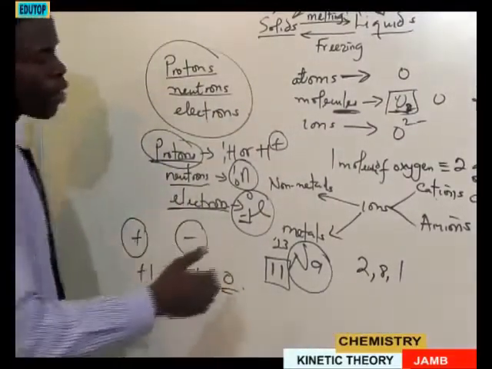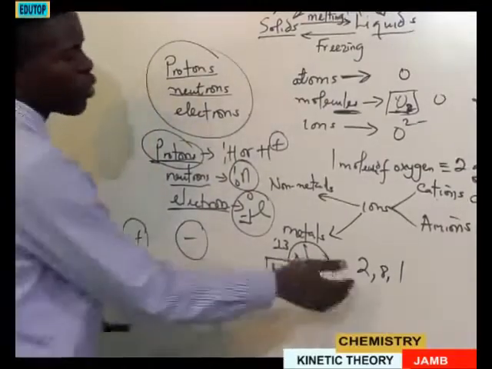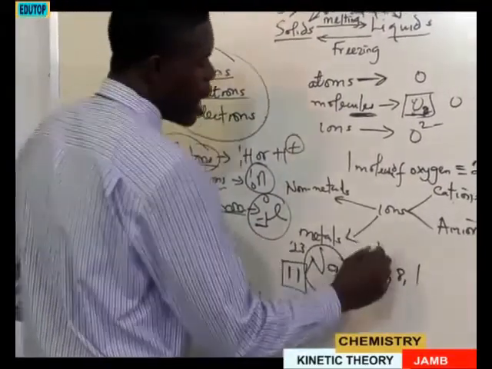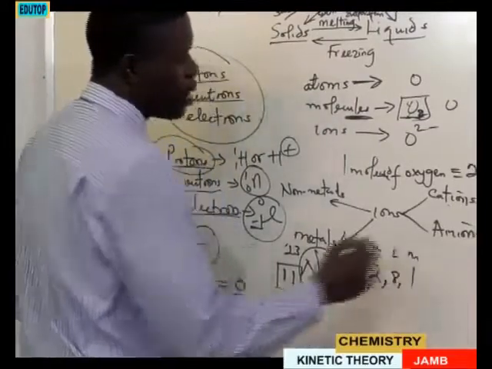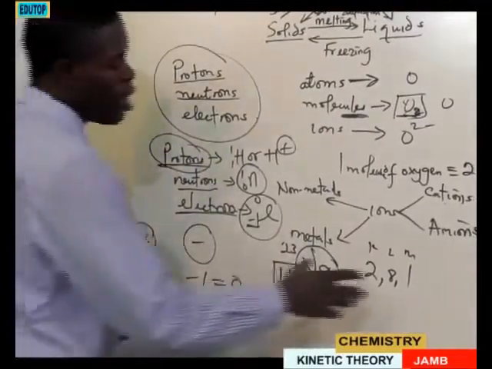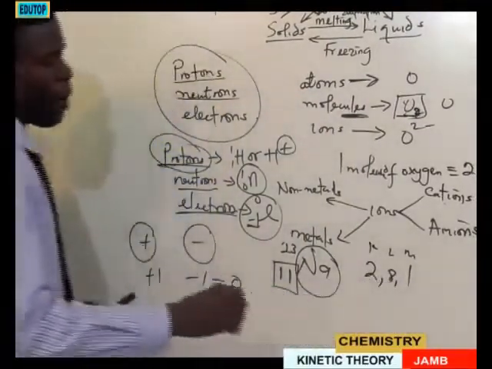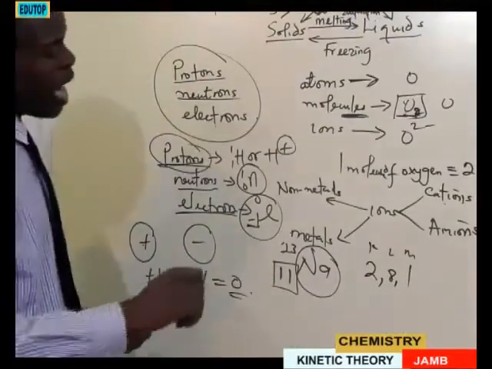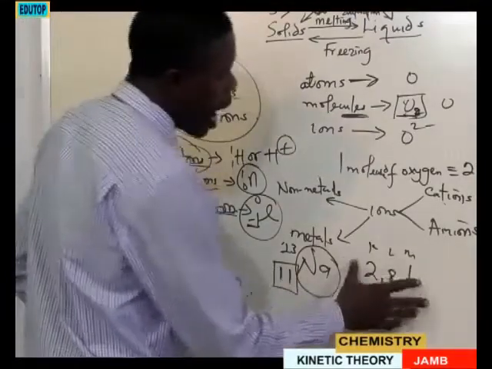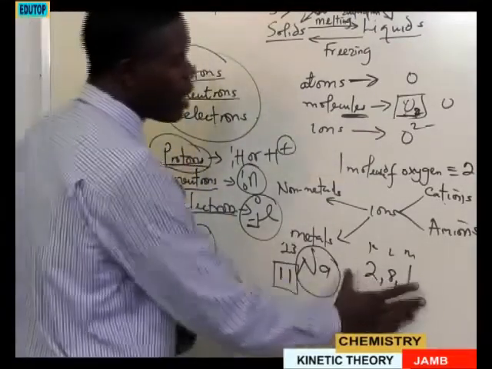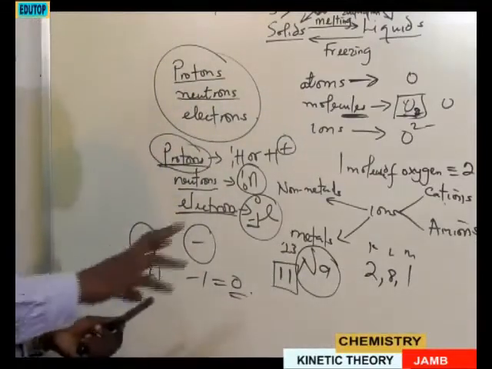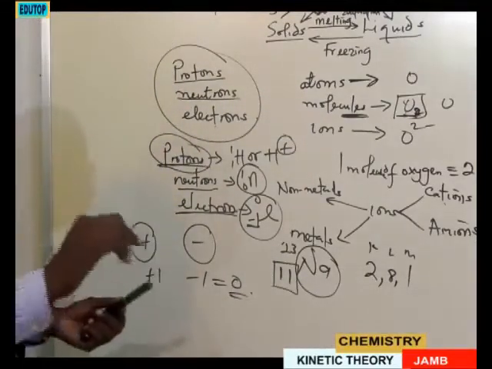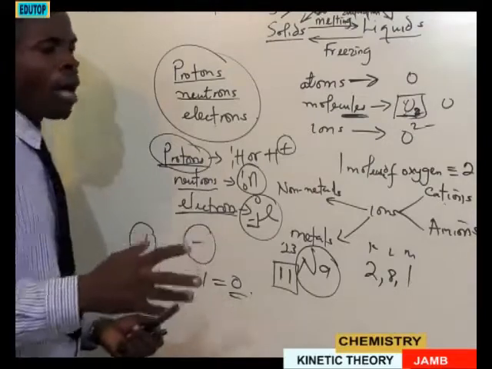Then the period is talking about the number of shells. How many shells do we have in this situation? We have K, L, M. We have 3 shells, and elements are placed in periods based on the number of shells. But I will discuss that in the periodic table more elaborately.